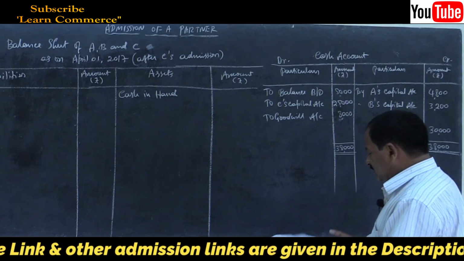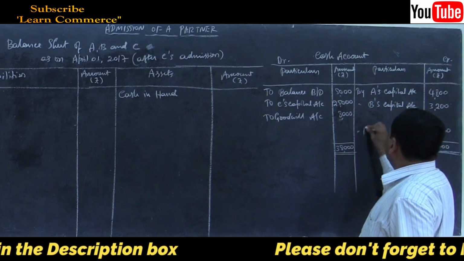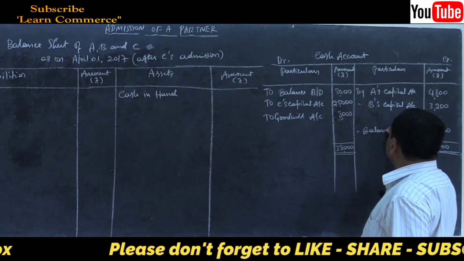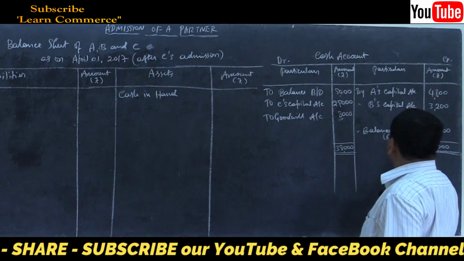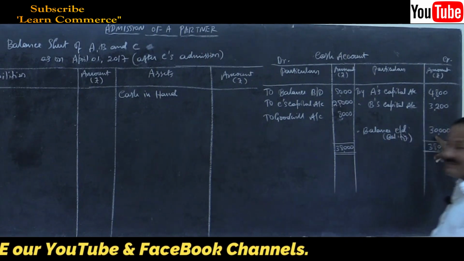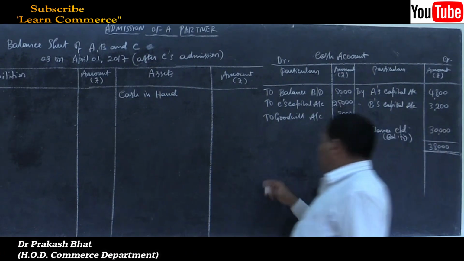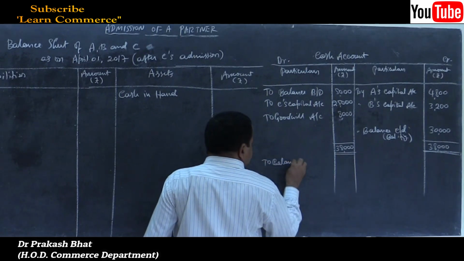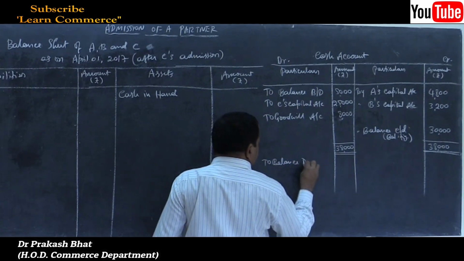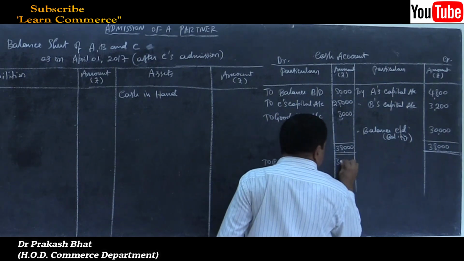So by balance carried down, balancing figure is rupees 30,000. To balance brought down, bring down that balance, 30,000.